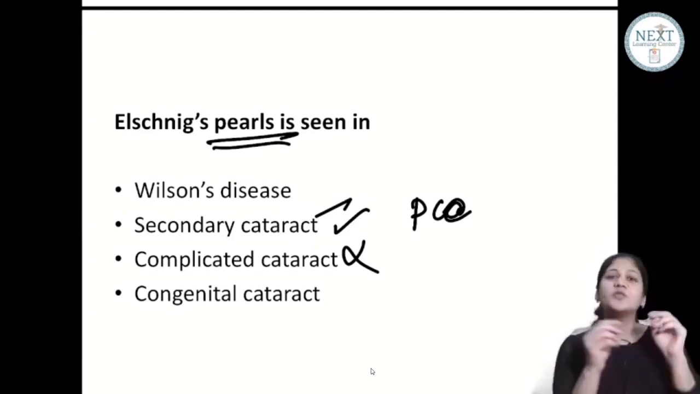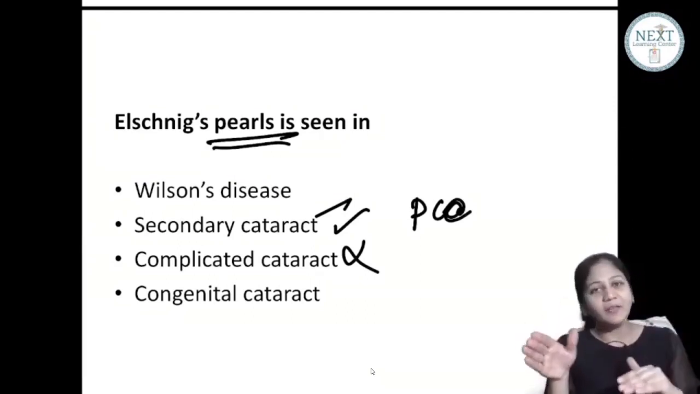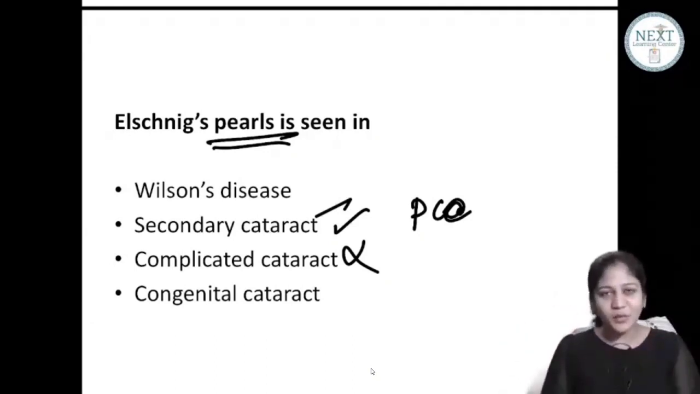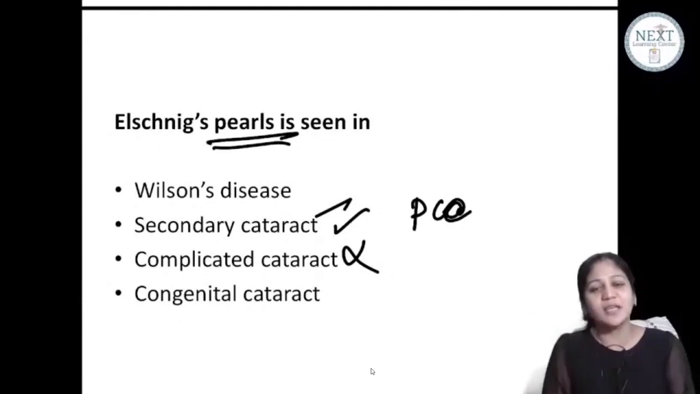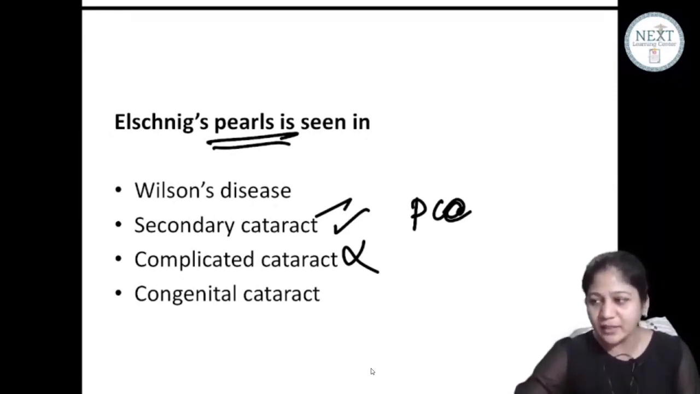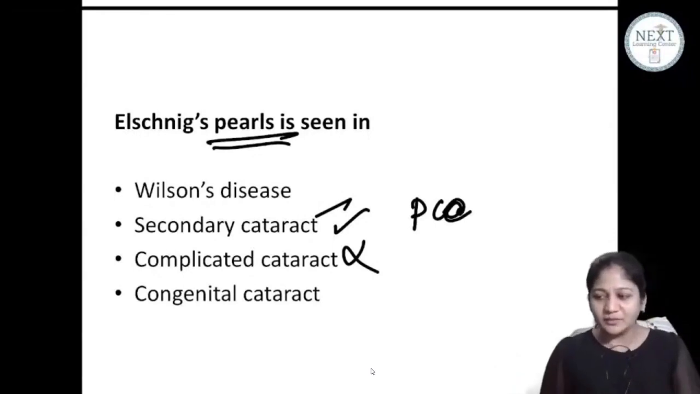Guys, don't get confused between a secondary and a complicated cataract. Complicated cataract is secondary to ocular cause. Okay, it happens with everyone. They get confused between the word secondary cataract and a complicated cataract. Is it now clear? Those who have said C earlier, is it clear now? Okay, we don't have D here.